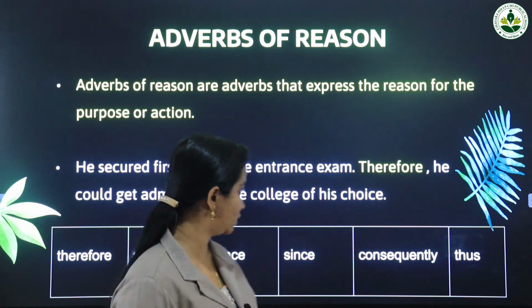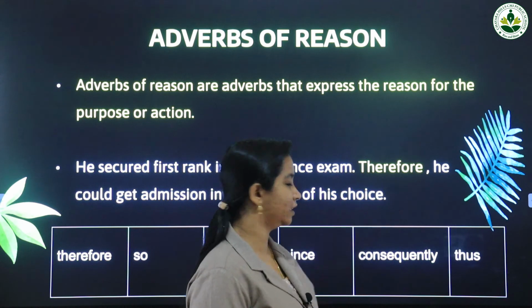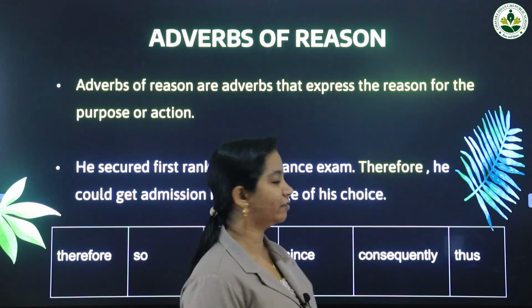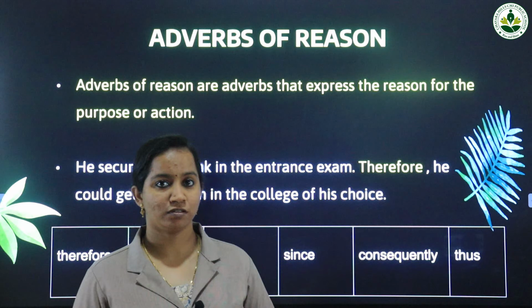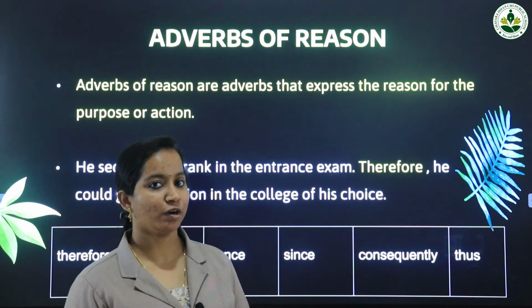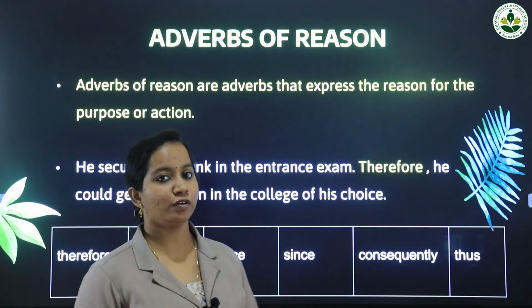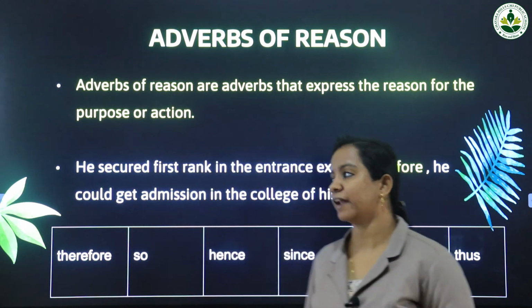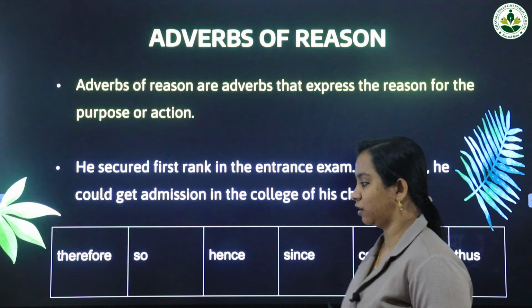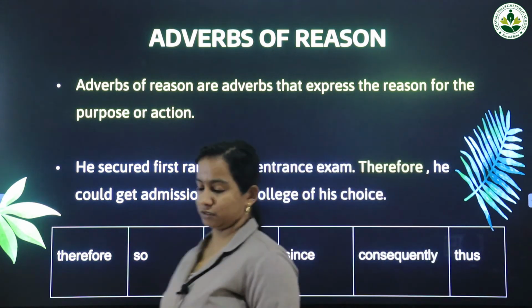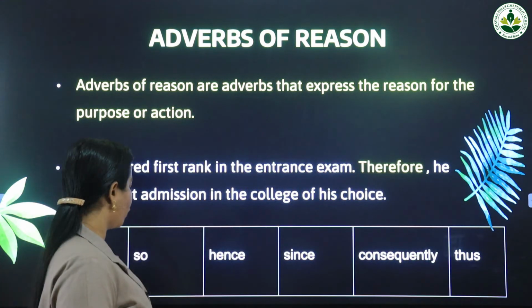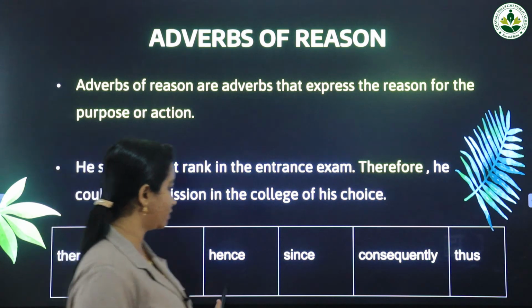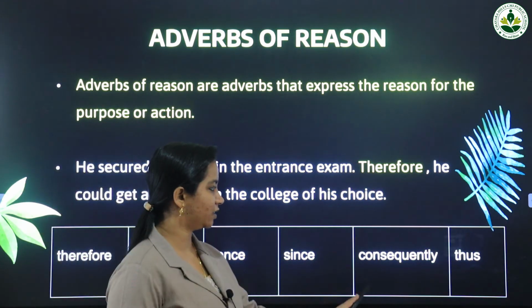So therefore, you could just see this particular word in yellow letters. This is an adverb of reason. So therefore is used as an adverb of reason. If we want to express the reason for a particular action or the purpose of a particular action, we will be using adverbs of reason. So there are this many adverbs in English grammar. Okay. Therefore, so, hence, since, consequently, thus.